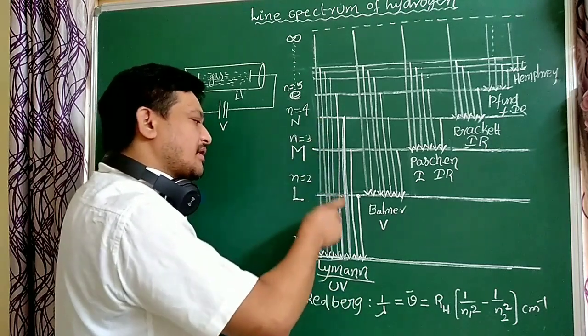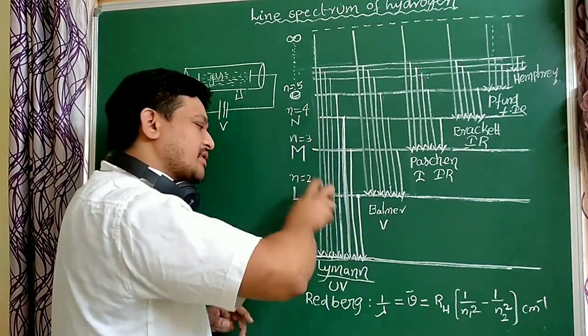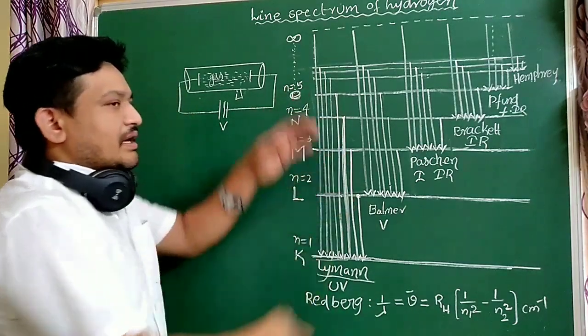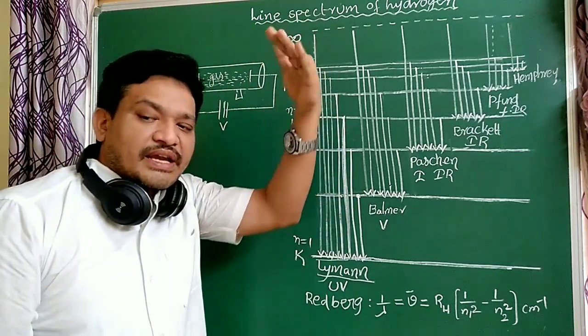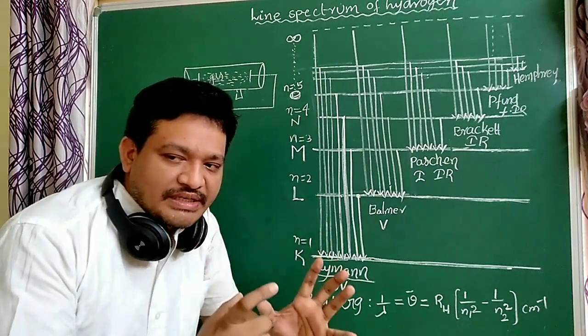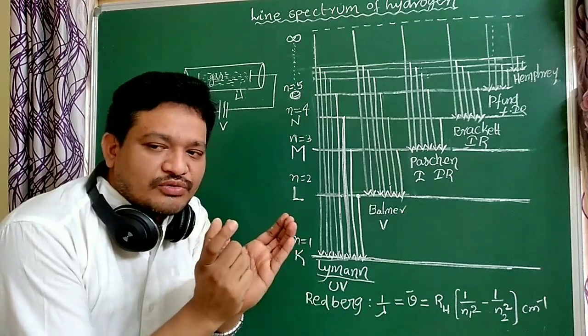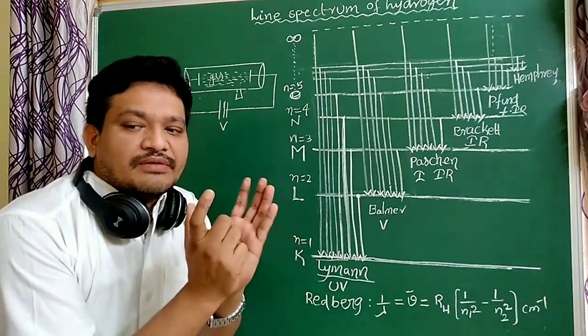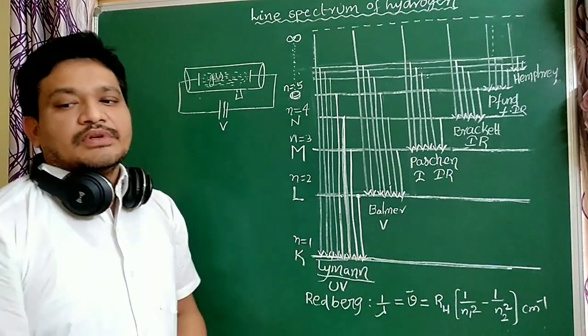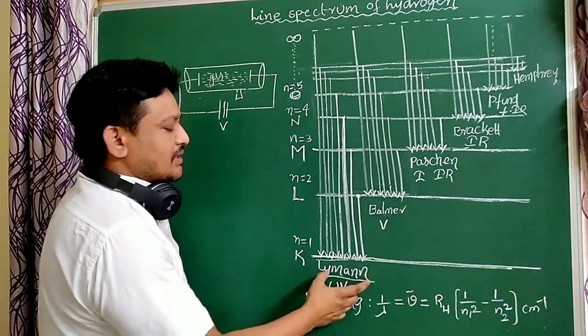The wavelengths, or frequencies, correspond to UV. In these lines, the electron goes to higher energy states and again comes down. At that time, some amount of energy is released, and that energy belongs to UV light. That wavelength belongs to UV, that energy is equal to UV. So these lines are called the Lyman series.